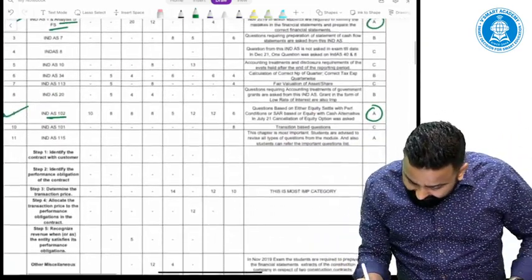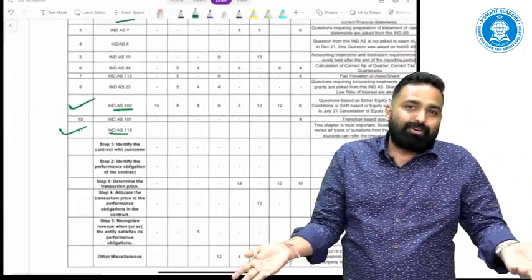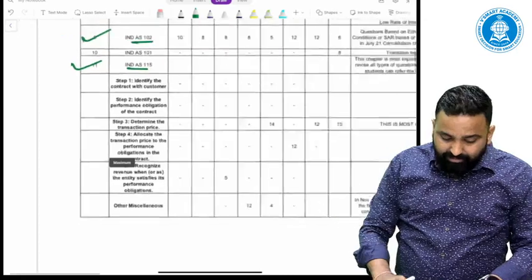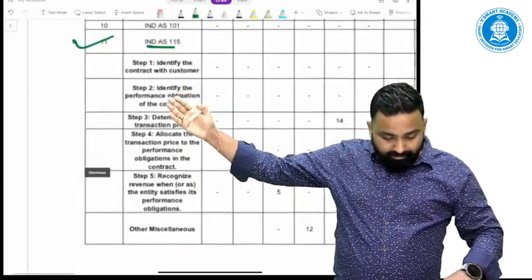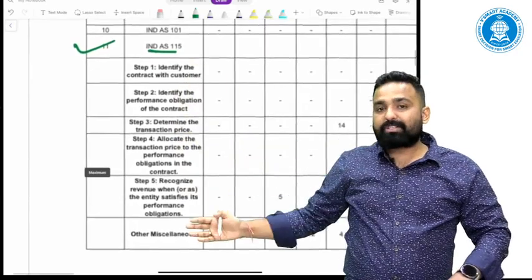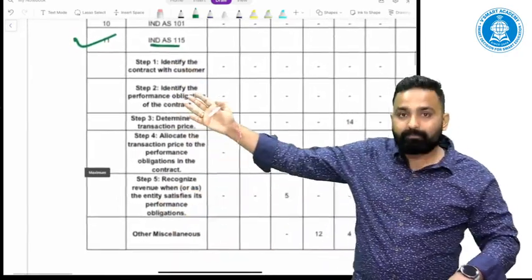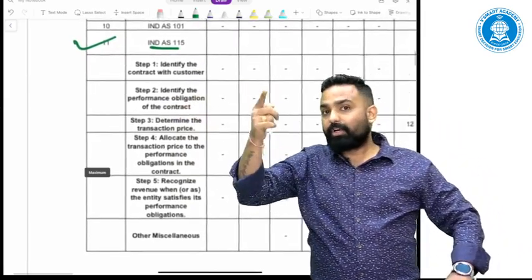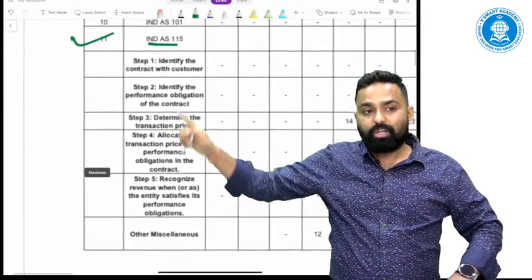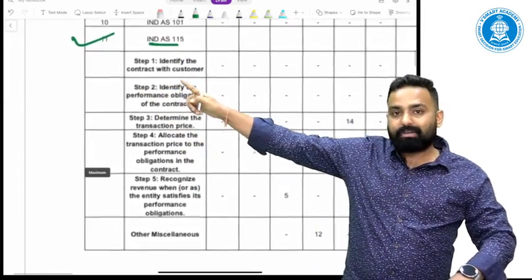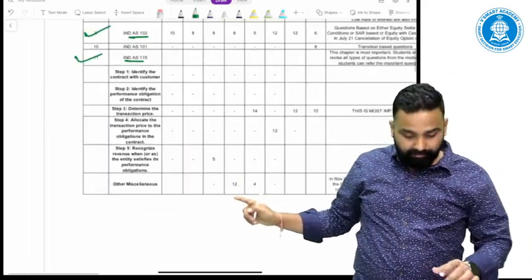The next A category topic is Ind AS 115, of course, obviously. In this Ind AS 115, I have subdivided all the topics into these parts. Revenue recognition has a 5-step model. So questions from step 1 model, step 2 model, step 3 model, step 4 model, step 5 model, and some miscellaneous things.